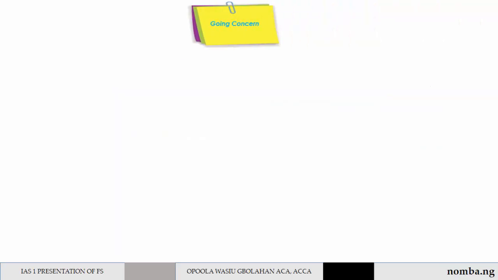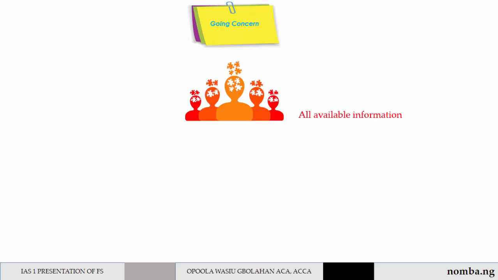Another general feature is going concern. When preparing financial statements, the management shall make an assessment of an entity's ability to continue as a going concern. In assessing whether the going concern assumption is appropriate, the management shall take into consideration all available information about the future of the reporting entity.